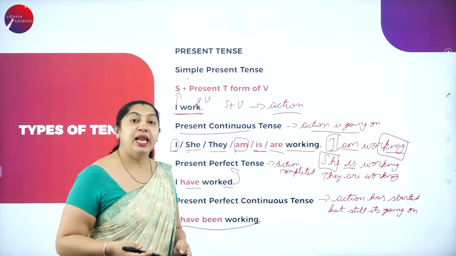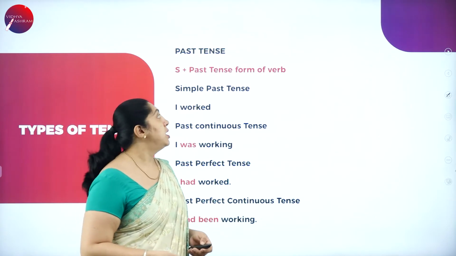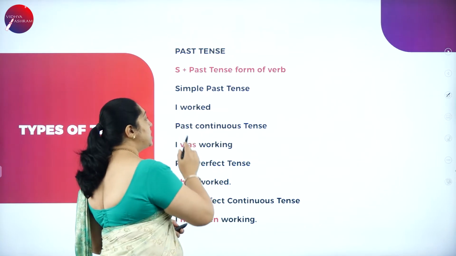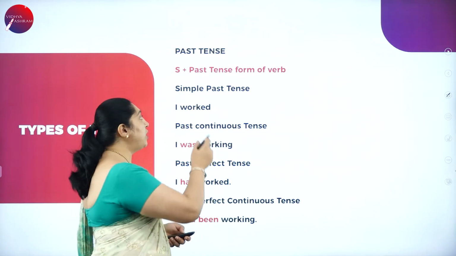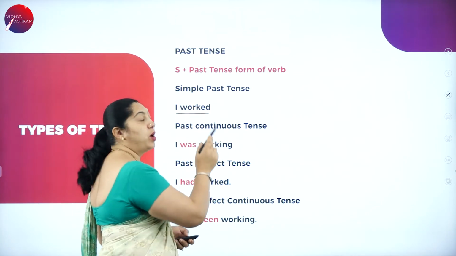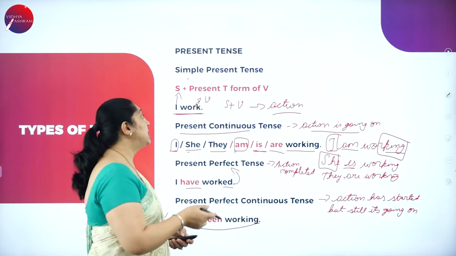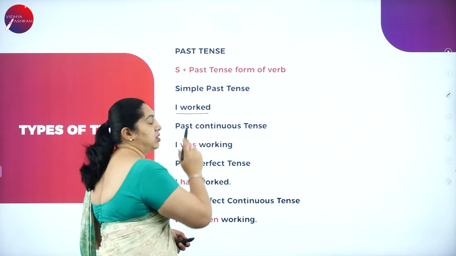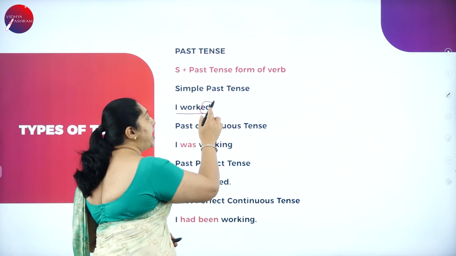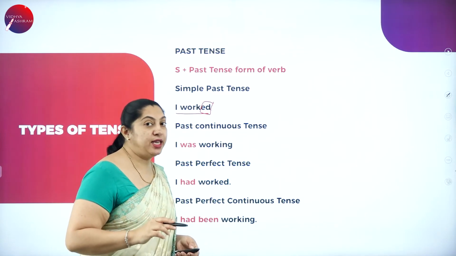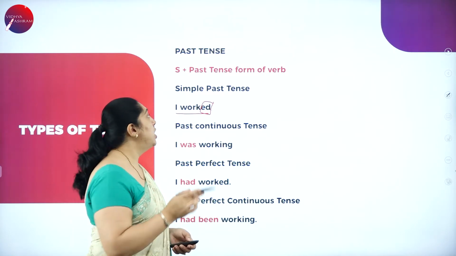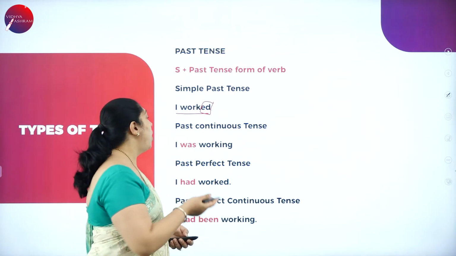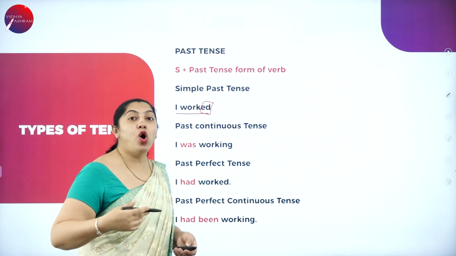In the same way, let's see the past tense. Past tense, it is simple past again. If I show the previous slide, you can see the simple present, I work. When it comes to the simple past, it is I worked. The past tense word will always end with ed, en, t, as I have already told you. Simple past is worked. When it comes to the continuous, I was working.